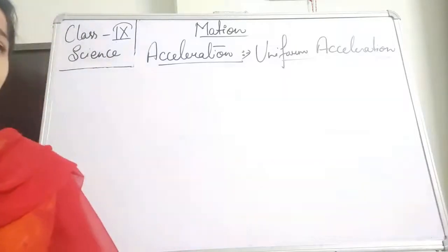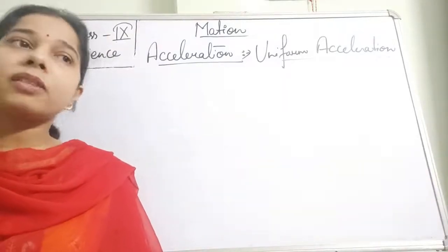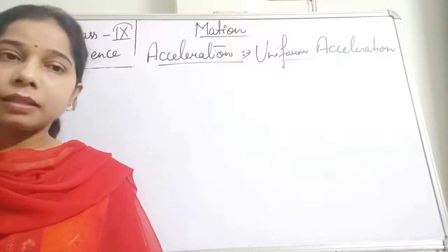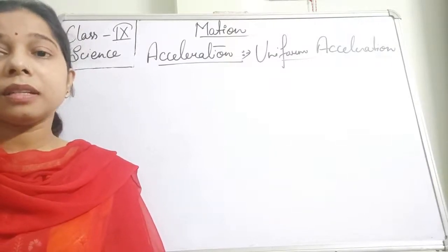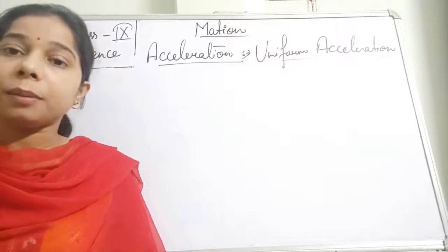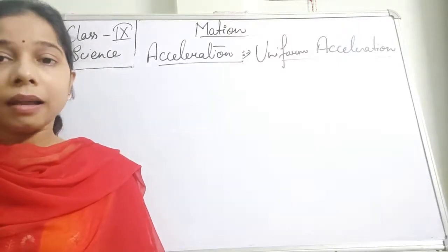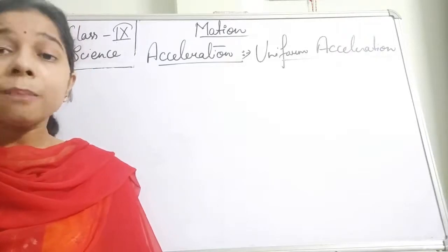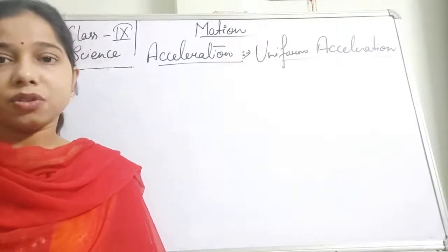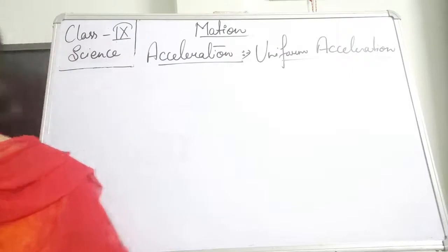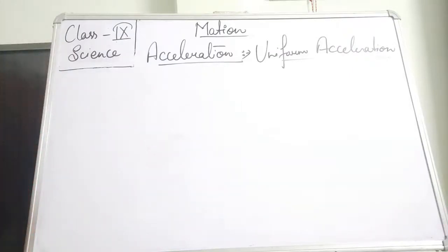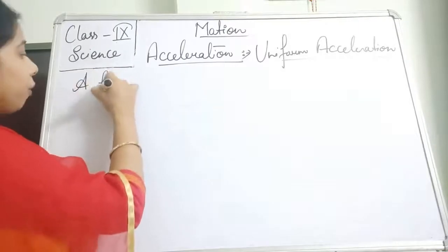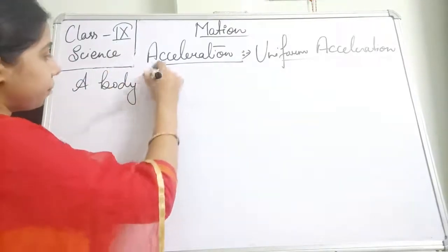It means if an object is moving in a straight line and the velocity keeps on increasing by an equal amount with respect to time, that will help in telling that the acceleration is what? That is a uniform acceleration. So on the basis of that, we can define the uniform acceleration, students, and that is: a body has a uniform acceleration